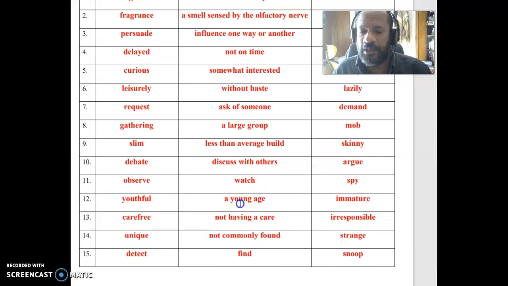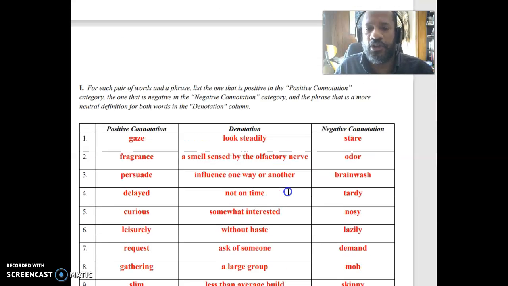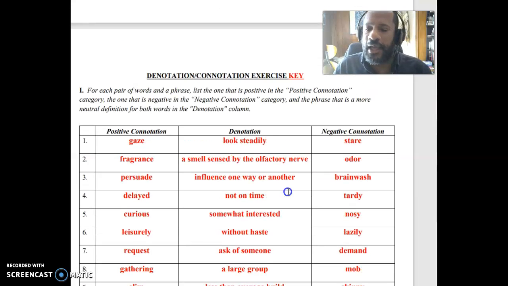We can say being at a young age. I'm going to skip down here. Being at a young age, you can be youthful. I'd say so nice and youthful, or you can be immature. Obviously, that's going to be negative. So you can see that ideas can have different connotations, right? They can be positive or negative, and we want to think about which ones we're choosing when we're going to be writing, and then when we look at the actual readings that we have, we can think about why specifically authors chose those particular words.